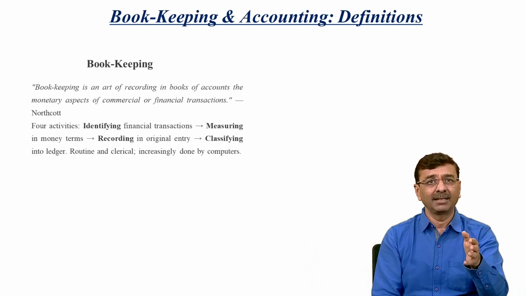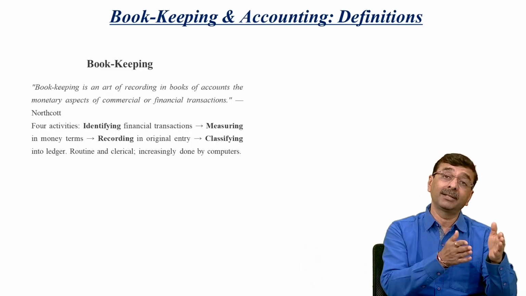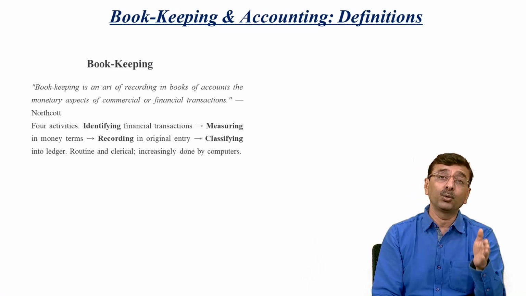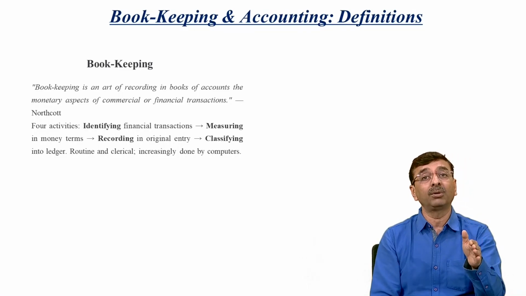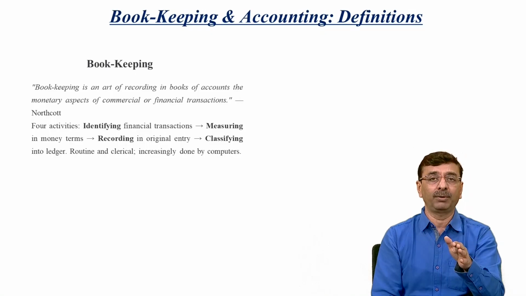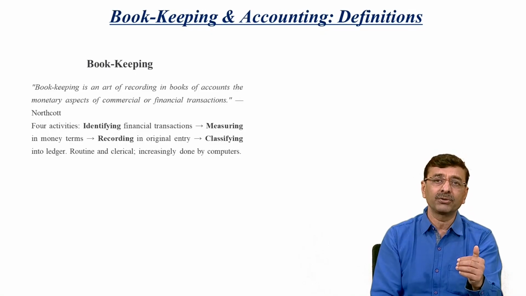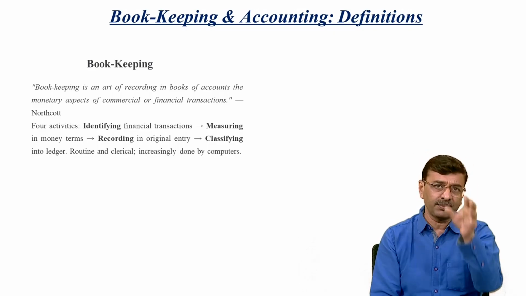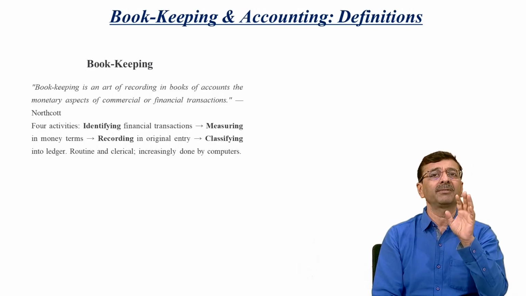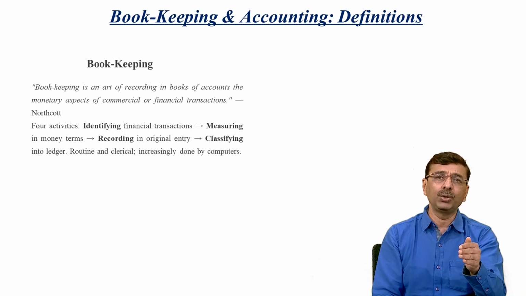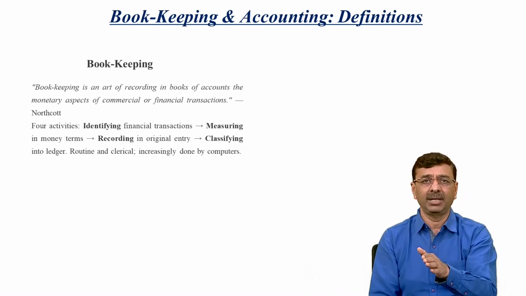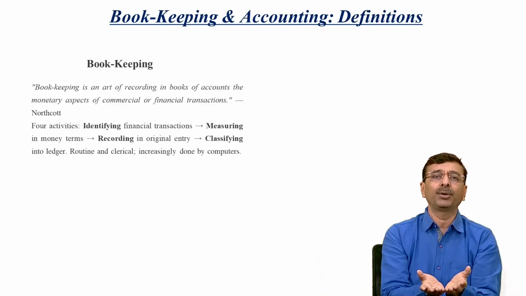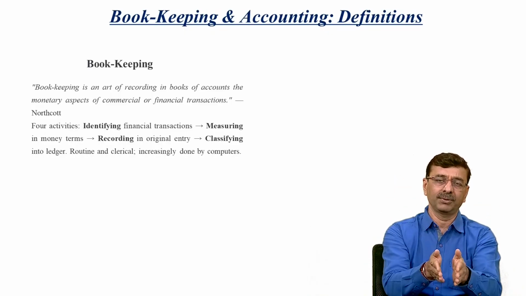So we need to identify the transactions which have monetary values, those which are measured in monetary terms, and then these transactions have to be recorded in the specific books of accounts in the specific format, classified in the next stage and recorded in the ledger books. So this is all about the recording of transactions in the books of accounts.